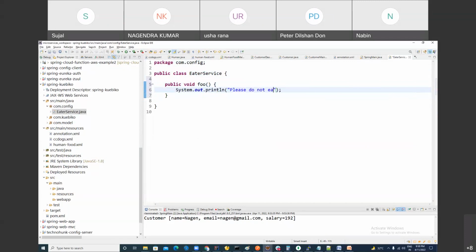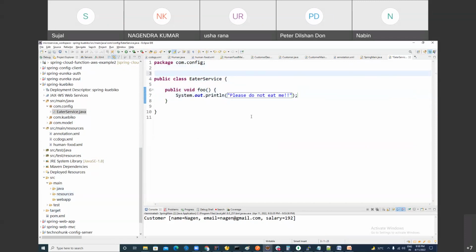Hey, this simple program. What is my intention? My intention is I want to make a bean of it. XML based you can do it, right? Annotation you can put, right? Like in Java based, we still use the same program. I want to make a bean of it, but I want to do it with Java based configuration.